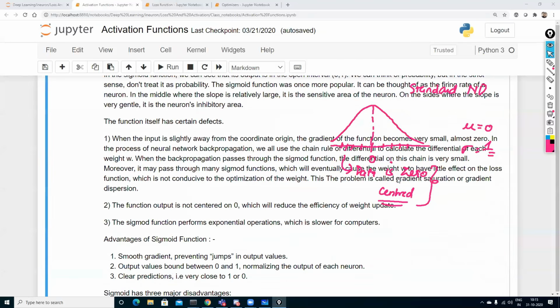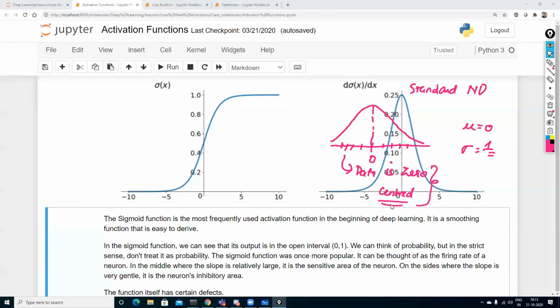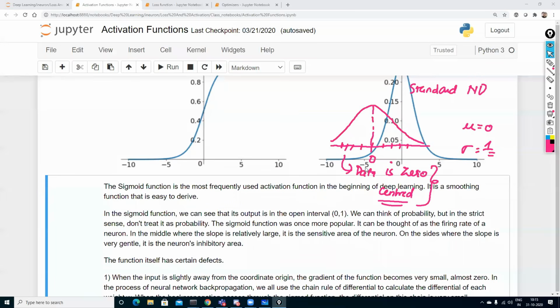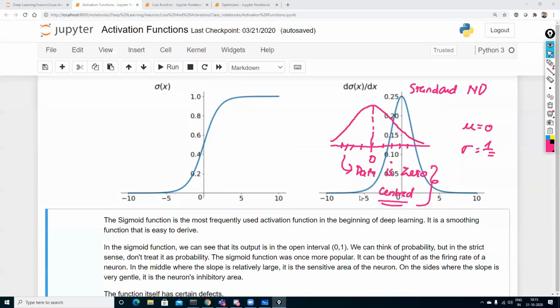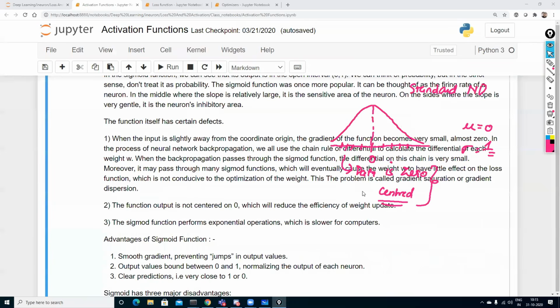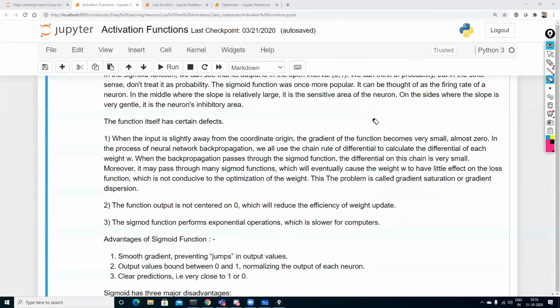Now, why this may play a very important role: if the data is not zero centered, more computation time will be taken, and because of that, reaching the convergence point, that is the global minima, will also take time. So this was the point that I missed when I was explaining sigmoid. Any queries that you have, just note them down in your notebook, and at the last we'll try to solve those queries.